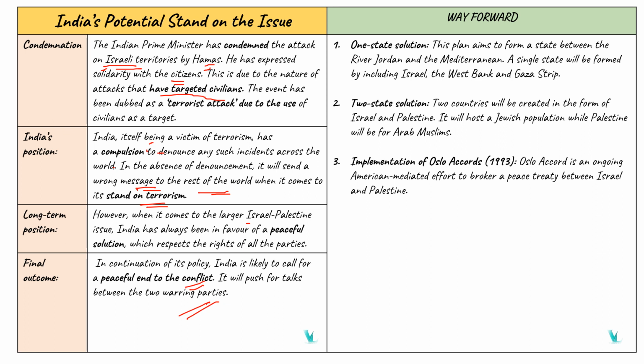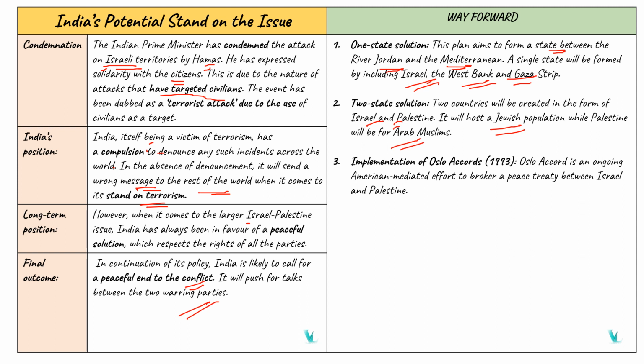So here we can take the way forward. First one is about the one-state solution. Earlier we discussed the two-state solution. One-state solution aims to form a single state between the river Jordan and the Mediterranean, including Israel, the West Bank and the Gaza Strip. And in the two-state solution, two countries will be created, Israel and Palestine. Israel will host a Jewish population while Palestine will be for Arab Muslims. In this manner we can reduce the conflicts.